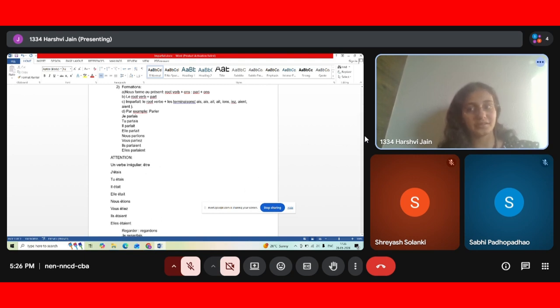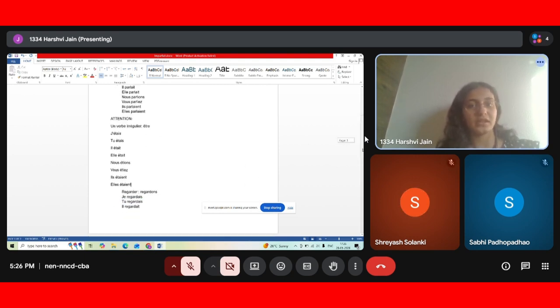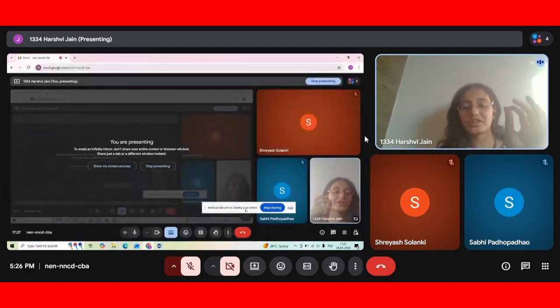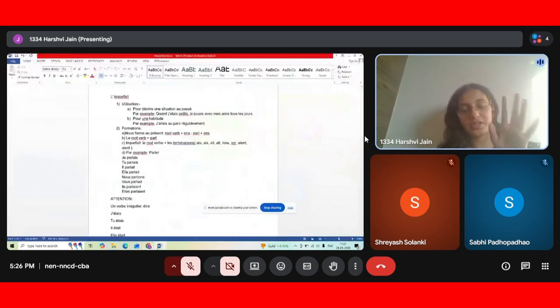Okay. So that's it. That's the imparfait. Now we'll just revise it one more time. Like a short revision. Utilisation de l'imparfait. There are two utilizations of the imparfait: pour décrire une situation au passé et pour une habitude.